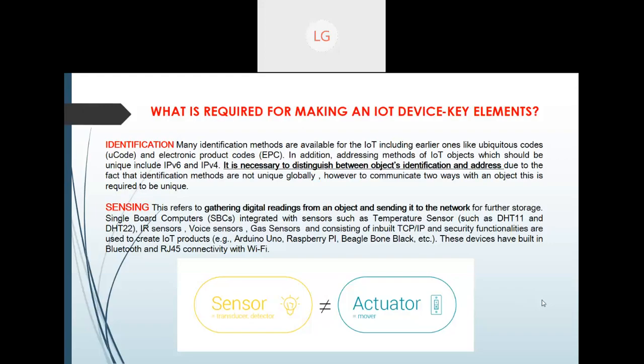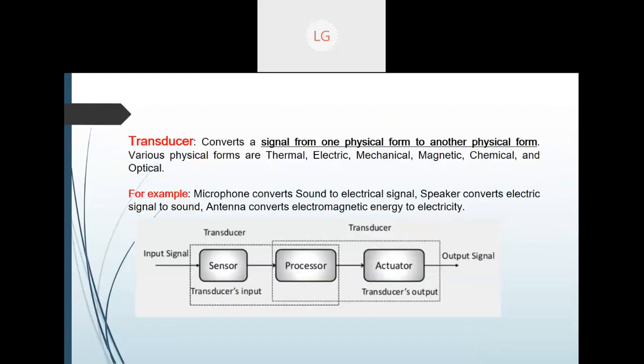So sensors are not equal to actuators. What are these? We are going to discuss now. As I told you, one is identification, second is sensing, and third is the transducer. Here you can see exactly how this particular device works. There will be an input signal, then a transducer. The sensor will collect the data, it will go to the processor, and then it will go to the actuator. And from the actuator, you get an output signal.